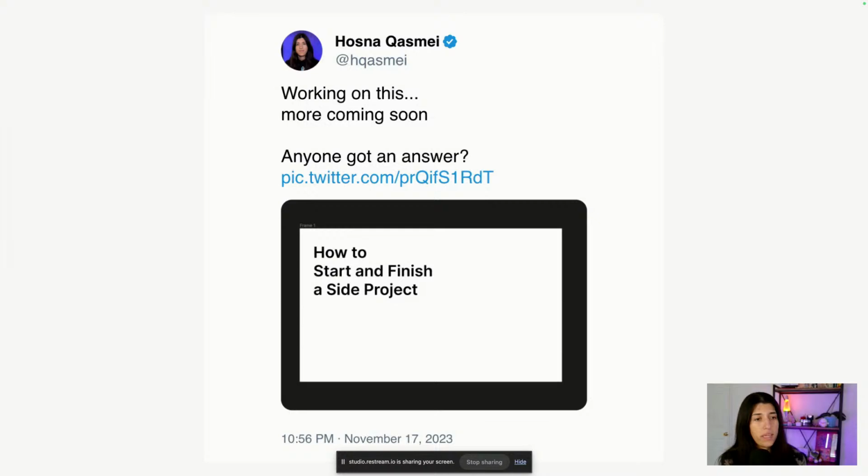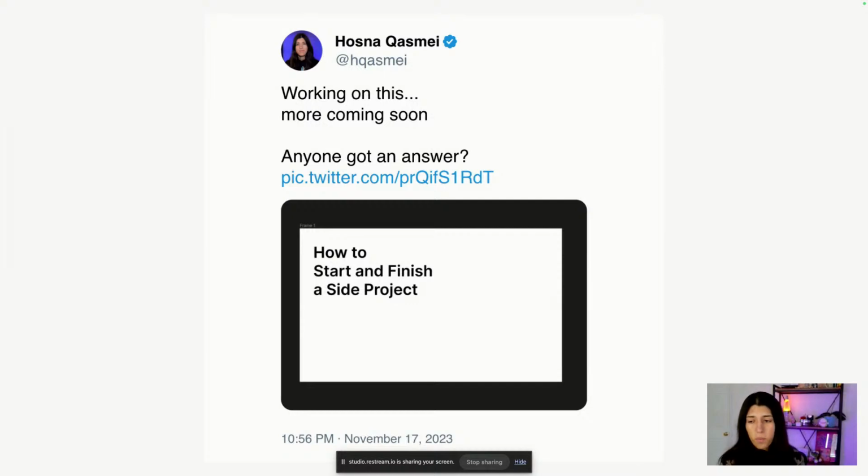So for me, I actually tweeted about this at the end of last year, about how to start and finish a side project. I really started thinking about it because I experienced this issue of having so many side projects and so many ideas, but then realizing I have almost 30, 40 repos of projects that I think I'm going to get back to, but then end up not. And what's the reason behind that?